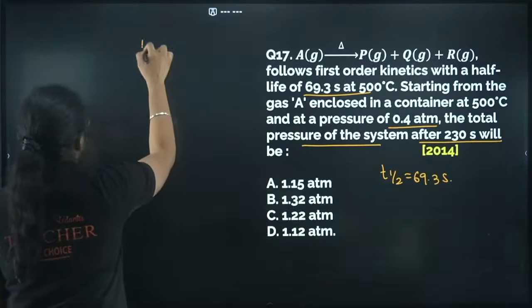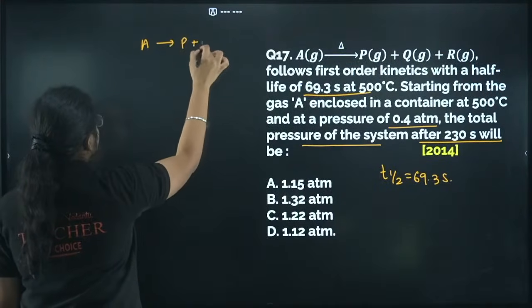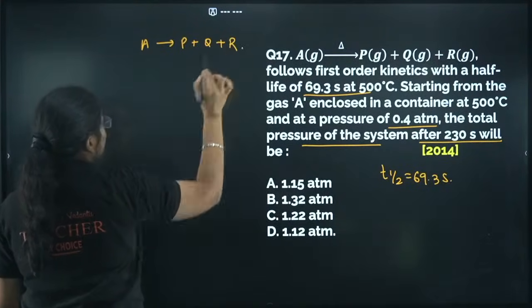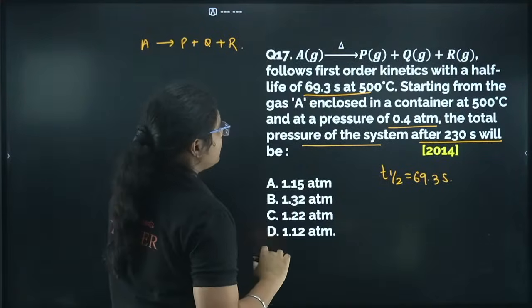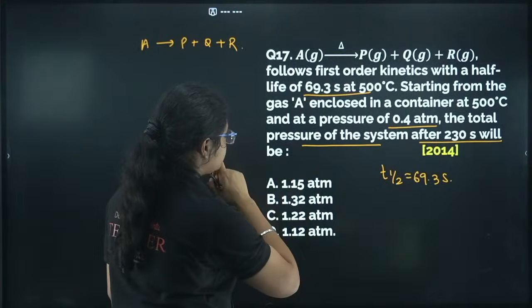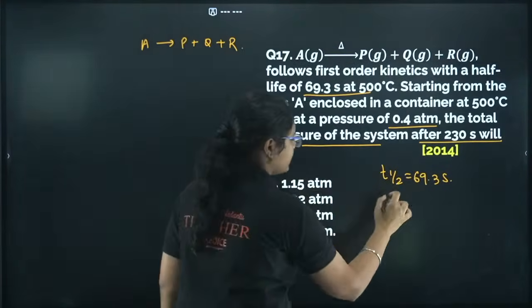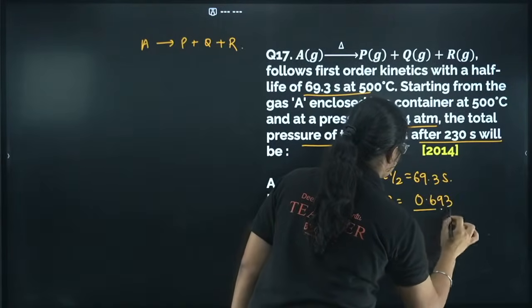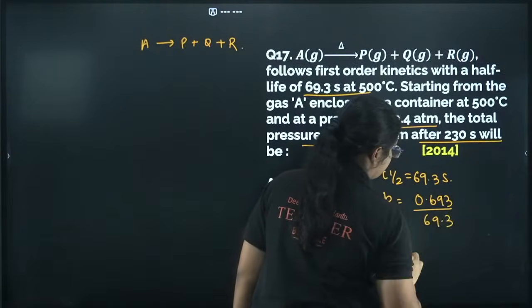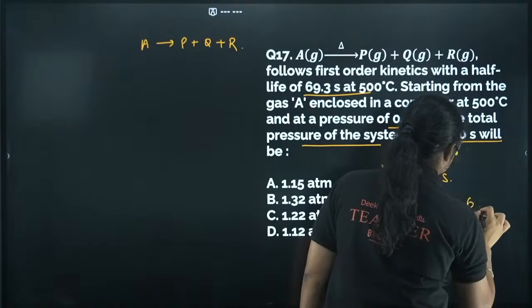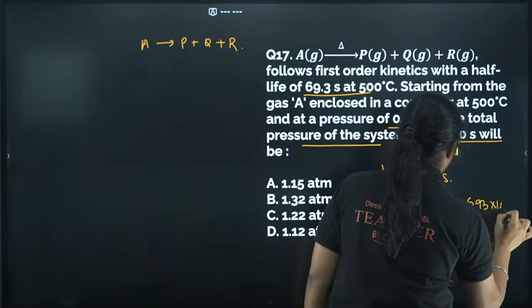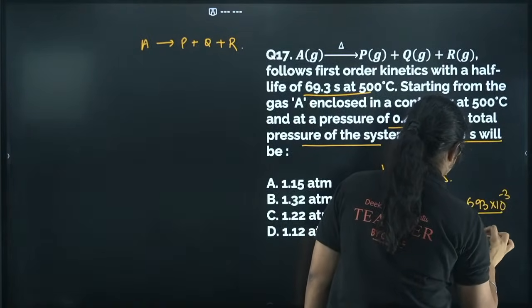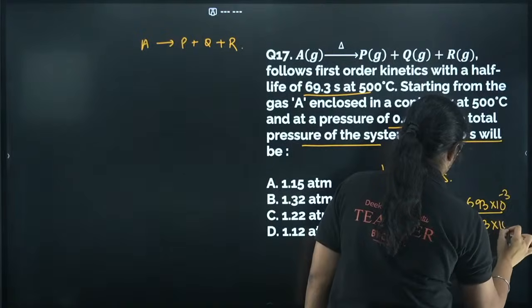So let us see. You have A gives you P plus Q plus R, right? First, let me get the value of k. k is what? 0.693 by t half, that is 69.3. So how can I solve this? 693 into 10 to the power of minus 3 by 693 into 10 to the power of minus 1.